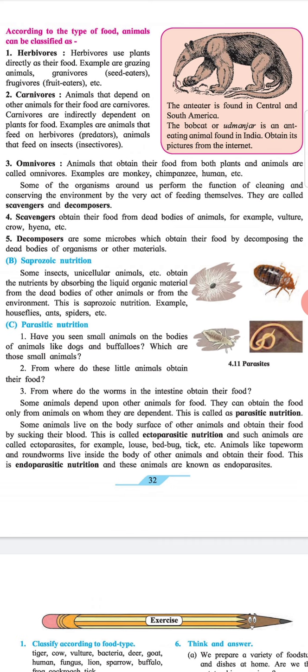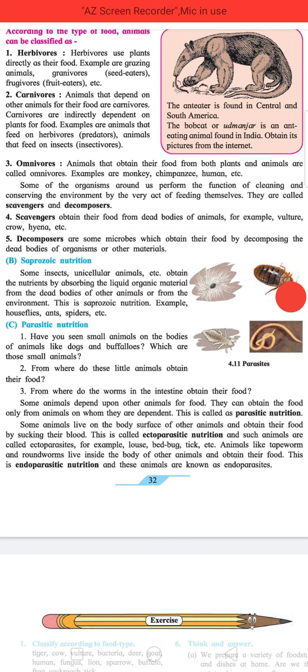Some animals live on the body surface of other animals and obtain their food by sucking their blood. This is called ectoparasitic nutrition, and such animals are called ectoparasites. For example, louse, bedbug, tick, etc. Animals like tapeworm and roundworm live inside the body of other animals and obtain their food. This is endoparasitic nutrition, and these animals are known as endoparasites.